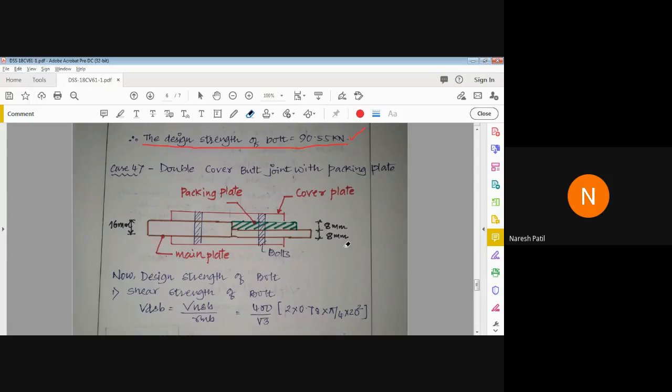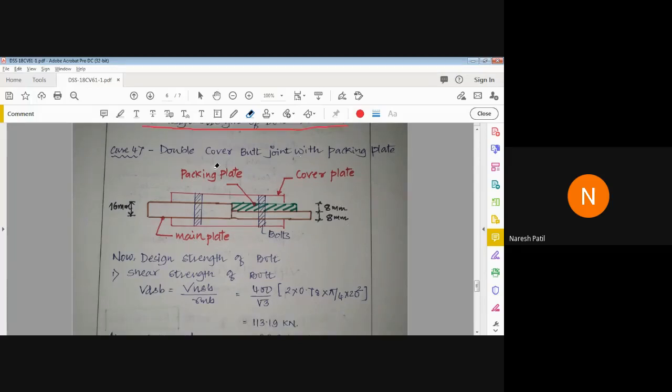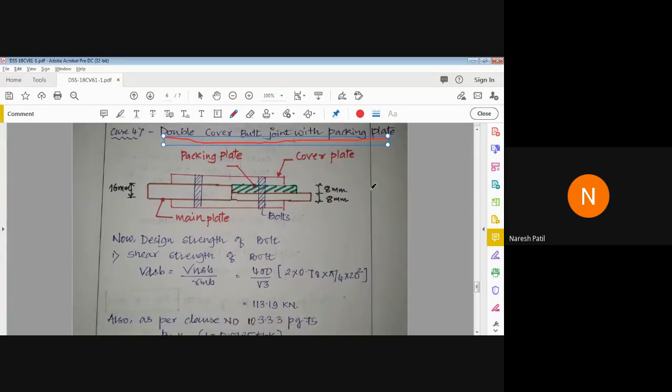Now we have a double cover butt joint with packing plate. This is again one more case. In the image you can see we have two cover plates plus the main plate and another main plate.